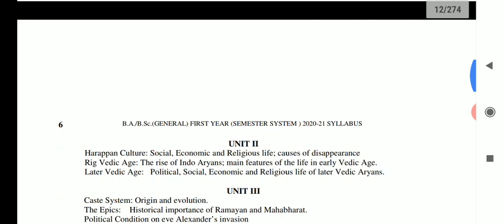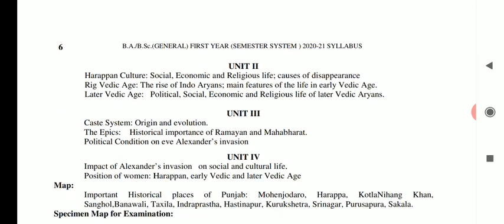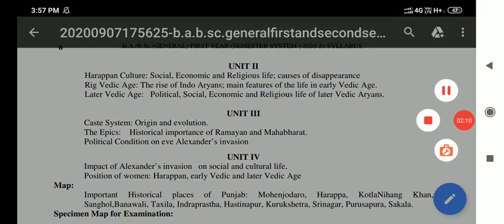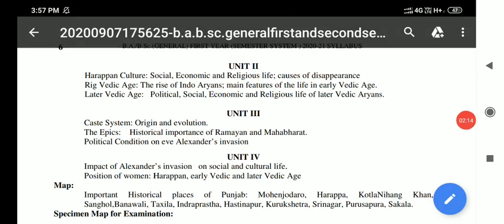The second unit comprises the Harappan culture: the social, economic and religious life of the people of the Harappan civilization and the causes of its disappearance. The second topic is the Rig Vedic age, the rise of the Indo-Aryans and the main features of life in the early Vedic age. The third topic of the second unit is the later Vedic age, its political, social, economic and religious life.